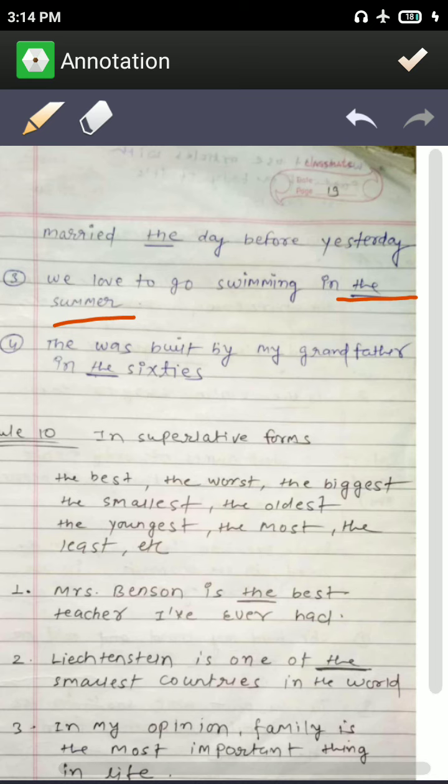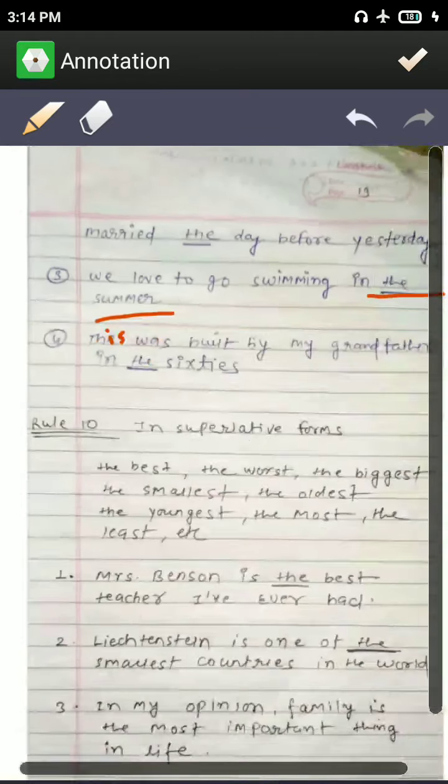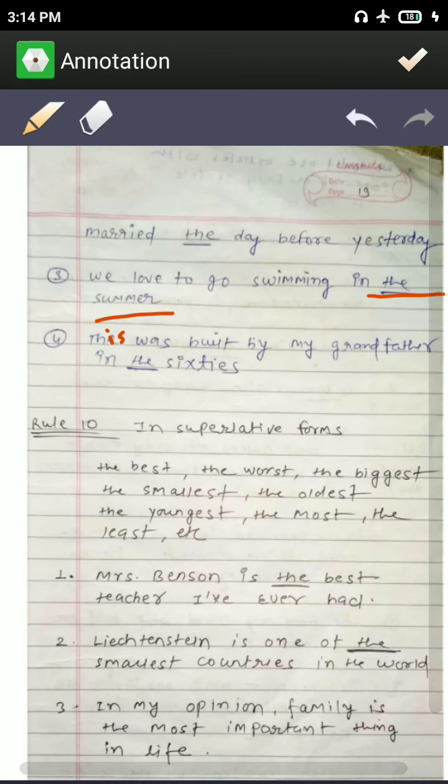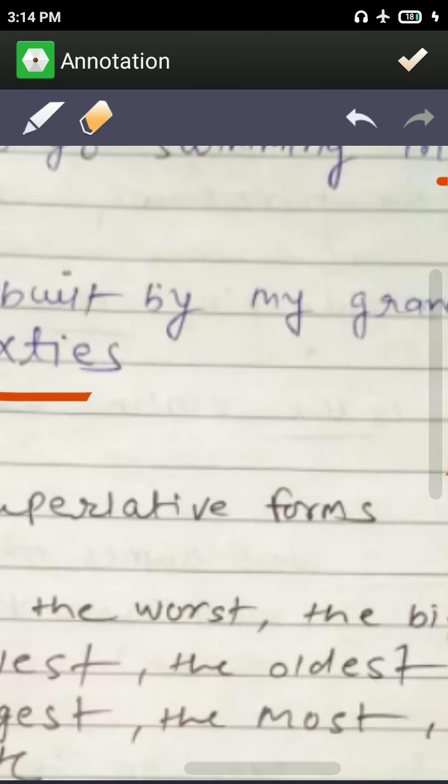This was built by my grandfather in the 60s. Okay, "the man was" is a mistake here, it is: this was built by my grandfather in the 60s. Okay, in the 60s means the decade of the 60s, meaning 1961, 1962 and so on, all of this is called from 1961 to 1969.